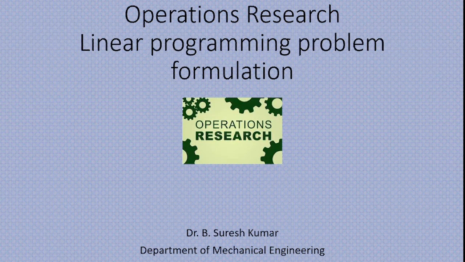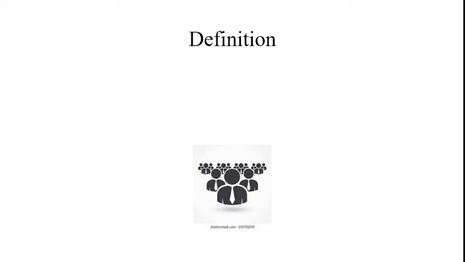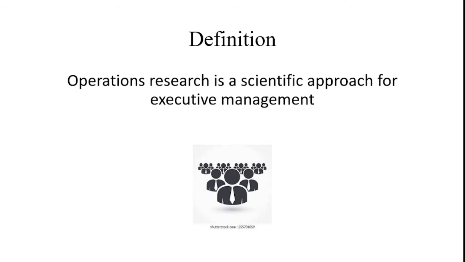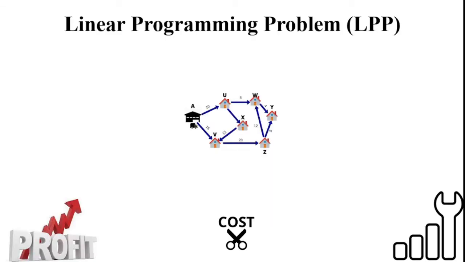Good day. Today our topic is operations research, linear programming problem formulation. Here, what is operations research? Operations research is a scientific approach for executive management. The manufacturer can get the optimal solution or best solution from available resources, which can be carried out through this operations research concept. And then in operations research, there is the linear programming problem.